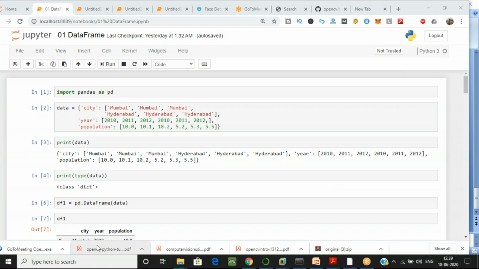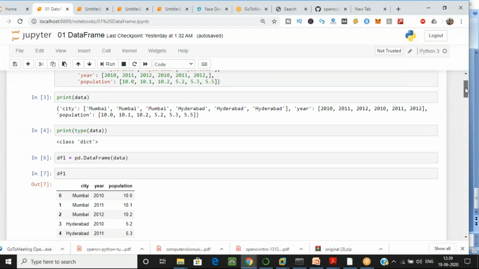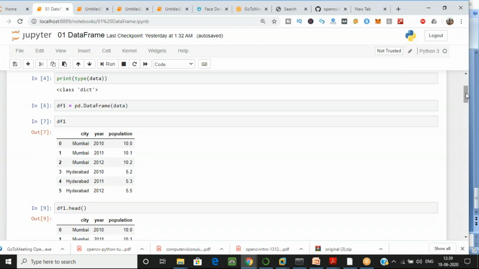So I have taken one variable, df1, for the data frame, and I have used the pandas DataFrame function for converting from the dictionary to a data frame. Just pass your argument, data. So this is one way through which you can do that. And another one, just print that value df. We have printed the data frame. I just want to see how it looks now. You will see it on your screen in just a bit. Now you can see we have the data in data frame format, that is, in rows and tables. That's what we want.